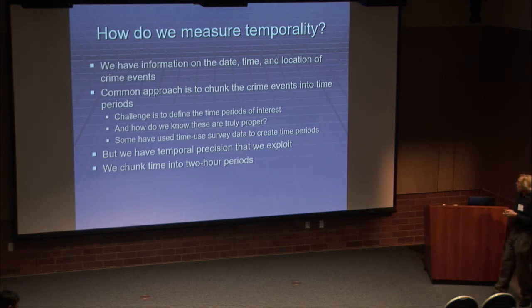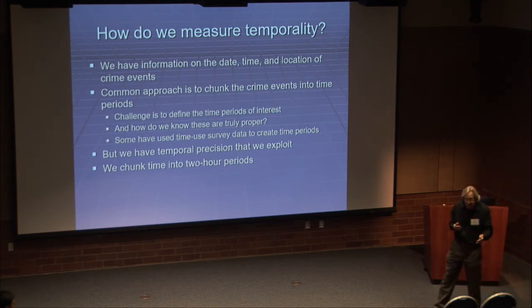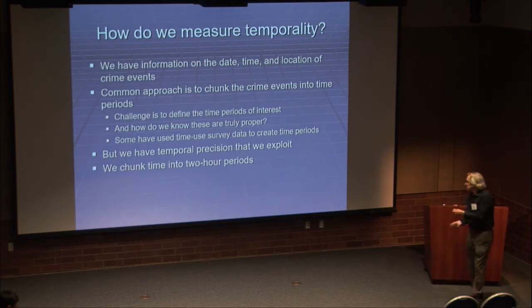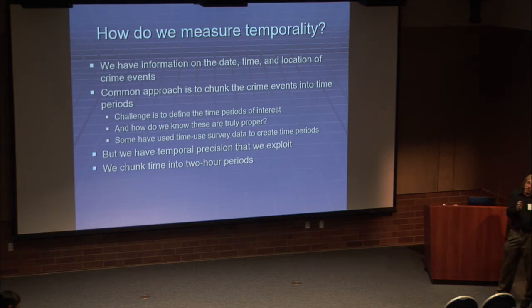So what we wanted to do is exploit this temporal precision that we have. We don't want to just aggregate it to anything that happened during the daytime, because again, the routine activities theory is about this spatial and temporal confluence of people. So what we end up doing is we chunk it into 2-hour time periods. We can go even smaller, but we found that the crime data fortunately gets so sparse at that point that it doesn't really benefit us that much.